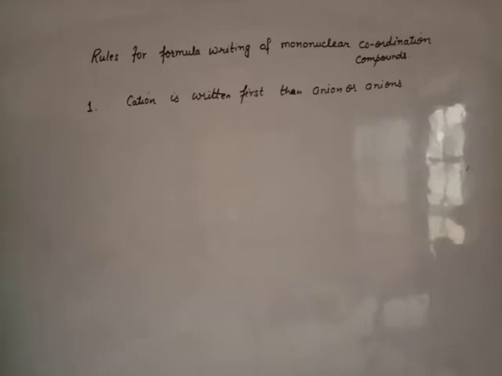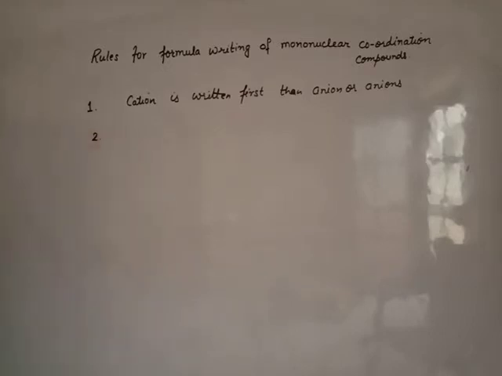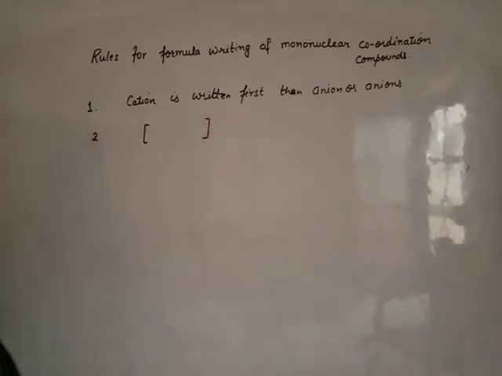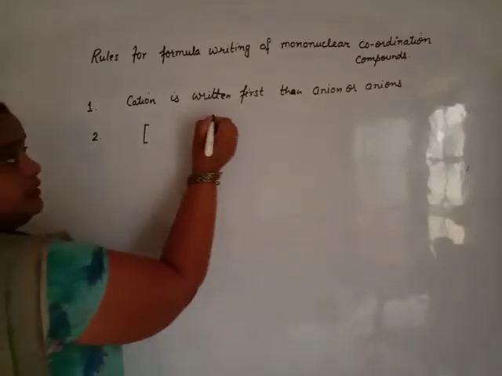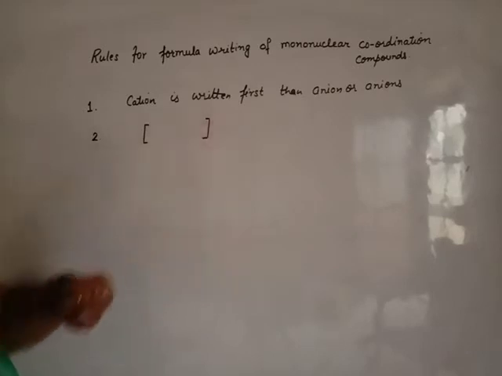The formula of the cation, whether a simple compound or a complex, is written first, followed by the anion or anions. Second, the formula of the entire coordination compound, which may or may not carry a charge, is enclosed in square bracket. If any charge is present, it is written outside. If not present, it is not required; that is the neutral complex.